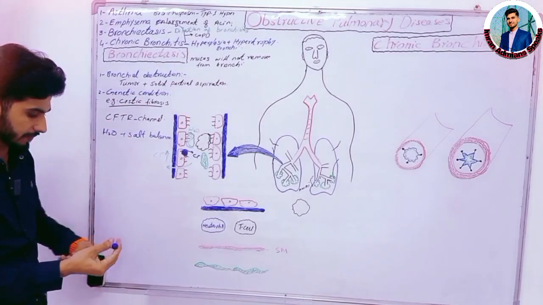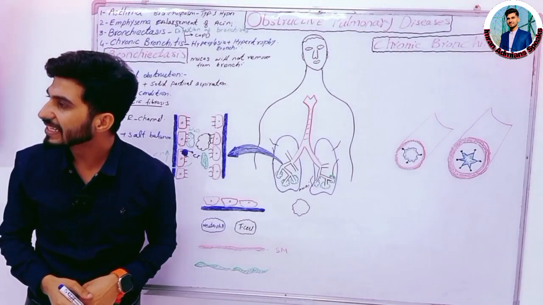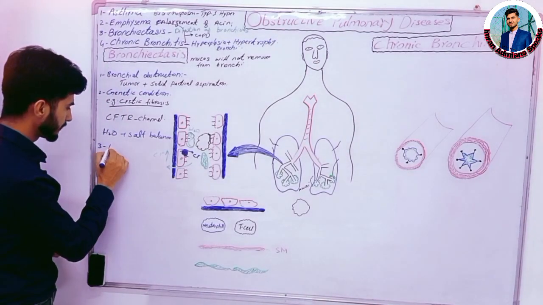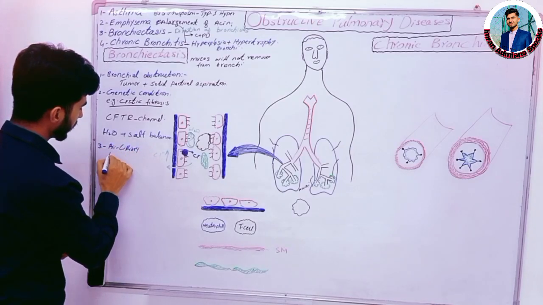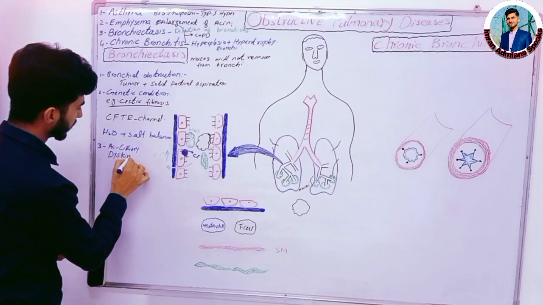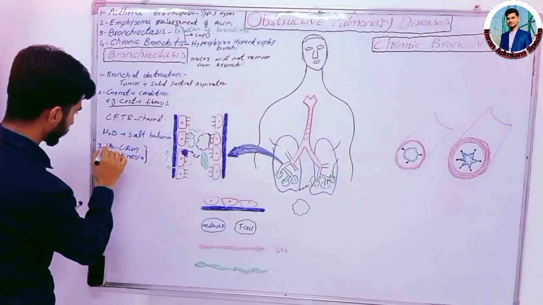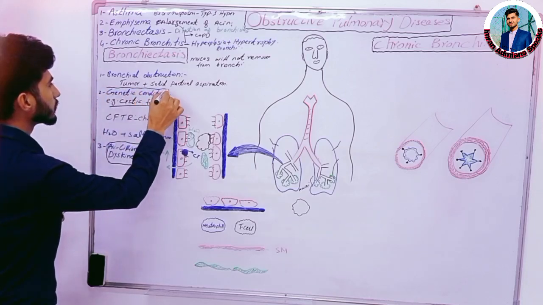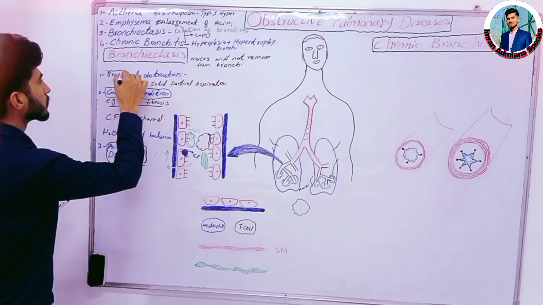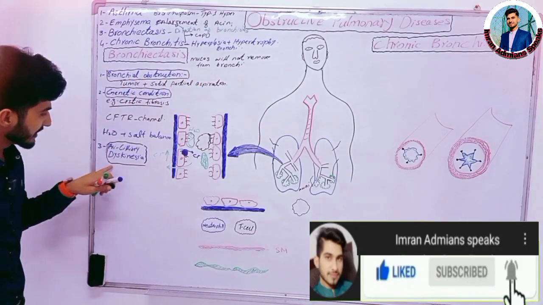Now number 3 is a very important point. Primary ciliary dyskinesia. What is primary ciliary dyskinesia?